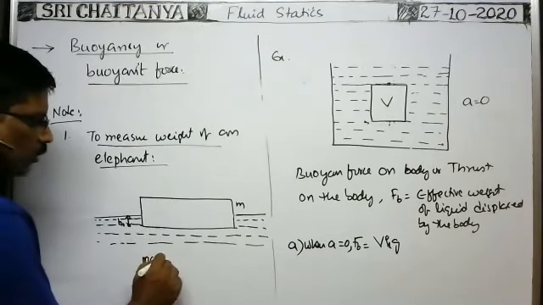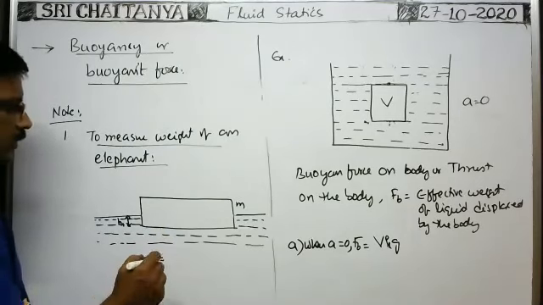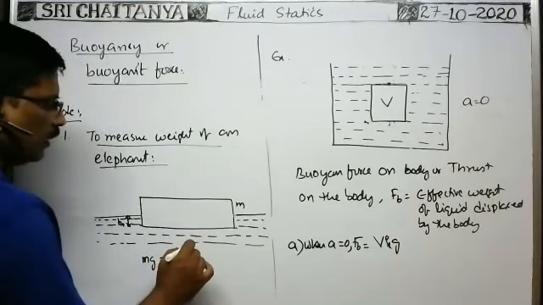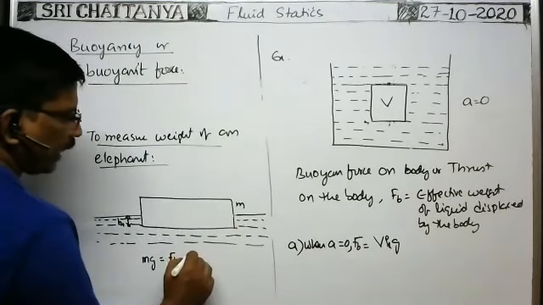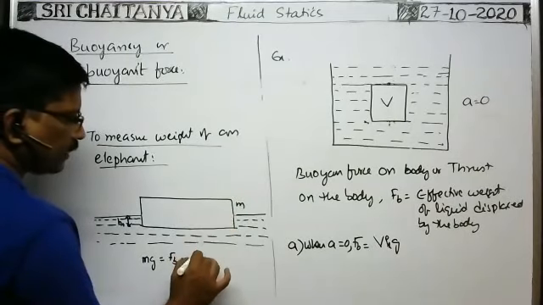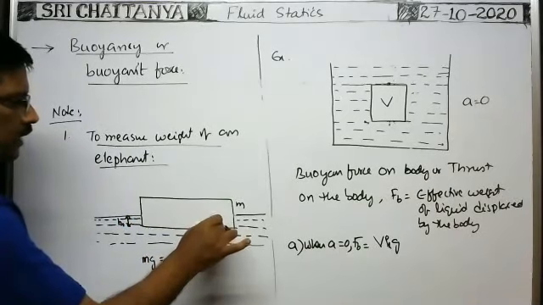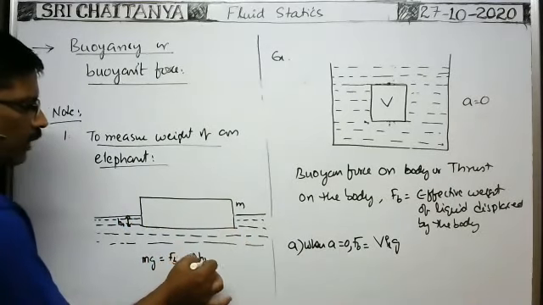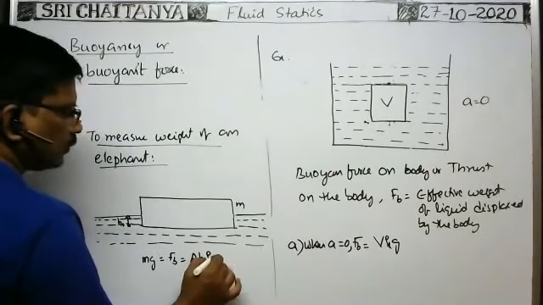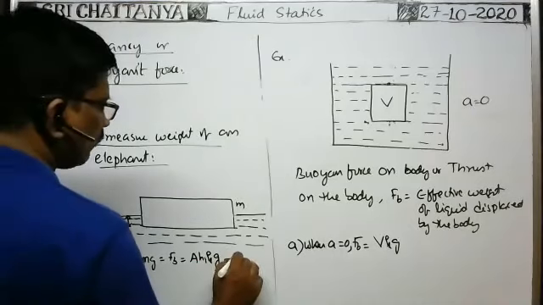That's why mg is equal to the buoyant force FB acting on the plank. Suppose the area of cross section of the plank is capital A. FB is equal to the area of cross section into the depth up to which it is submerged, H1. That is the volume of the liquid displaced, into the density of the liquid, into g, which is the weight of the liquid displaced. Okay, so this is equation 1.